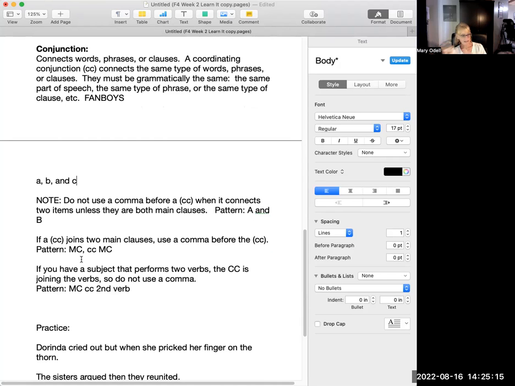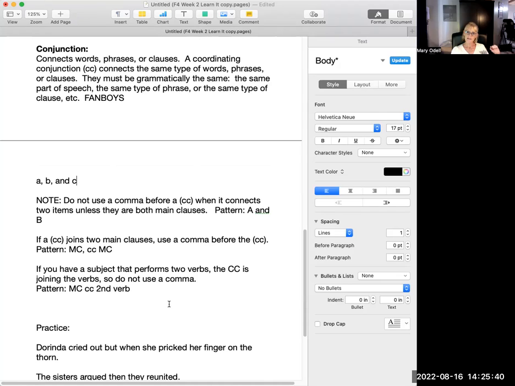Marabella collected daisies is a complete sentence. They are joined with a coordinating conjunction. In order to be strong enough, it must have a comma there to join the 2 of them. So you use a comma before a coordinating conjunction when it connects 2 main clauses. So your pattern is main clause, comma, then the coordinating conjunction, and then your second main clause.